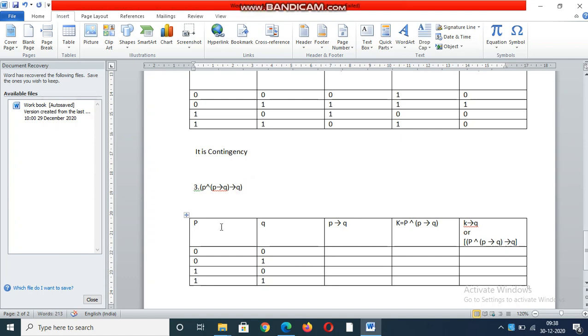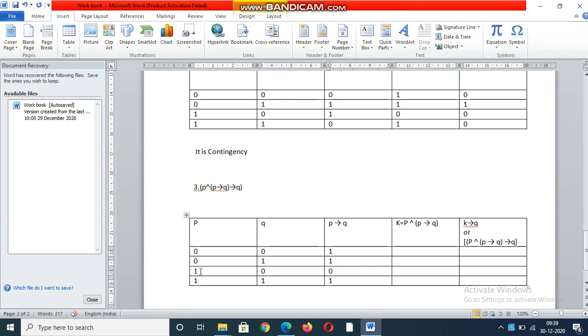We have already taken P as well as Q. So P implies Q, first you have to do. Next, P conjunction, whole P implies Q. Once you get that, we call it K. Instead of writing it this way, we write like this, that's it. So this K implies Q. First I am going to do P implies Q. Once you come to implies, first check where 1 implies 0. Here 1 implies 0, so output is 0. Remaining all outputs are 1.